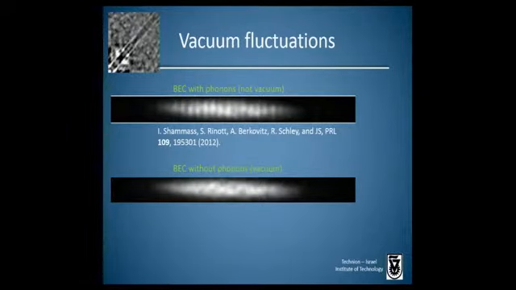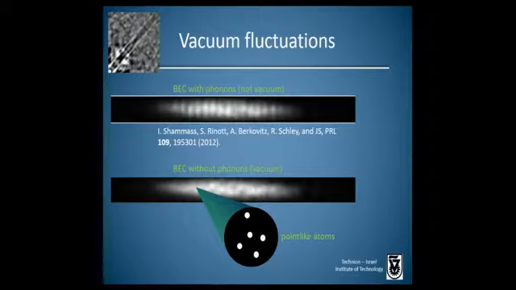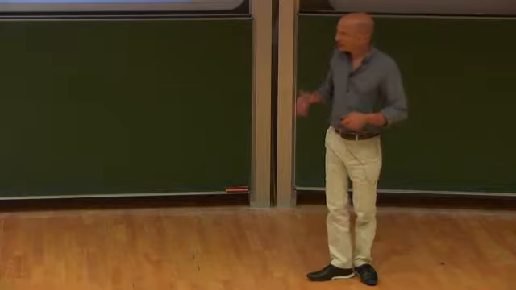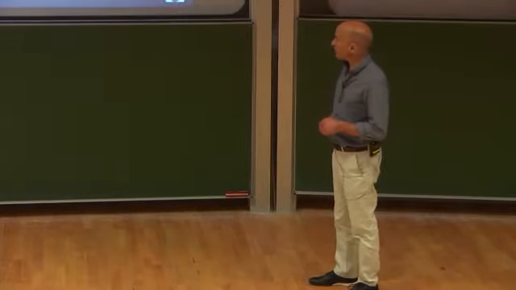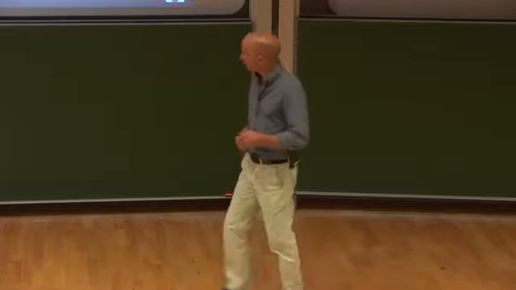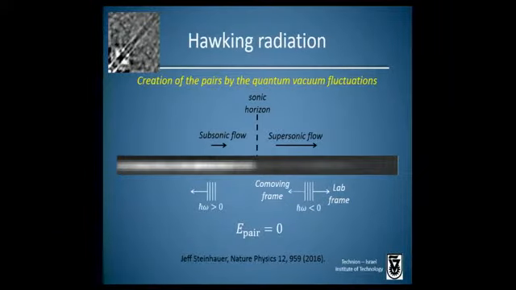Well, if we look very closely at this BEC, we see that it's composed of point-like atoms, with basically an infinite density on top of one of the atoms and zero density in between the atoms. There's a different configuration of these atoms for each realization of the experiment, and these are the vacuum fluctuations. This is certainly true regardless of whether there are phonons in the BEC. So we're looking for the creation of these Hawking pairs, caused by the quantum vacuum fluctuations.